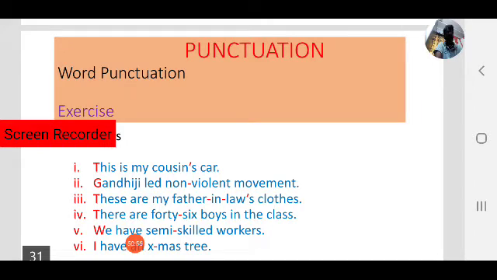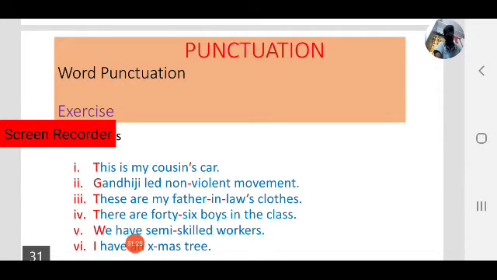Cousin apostrophe s: this car belongs to my cousin. So cousin's car is a possessive noun, which indicates possessiveness.